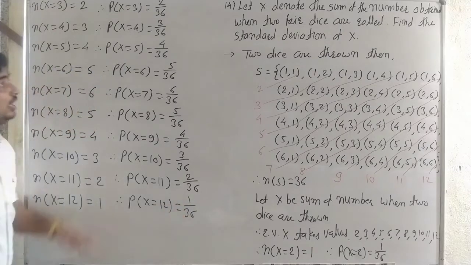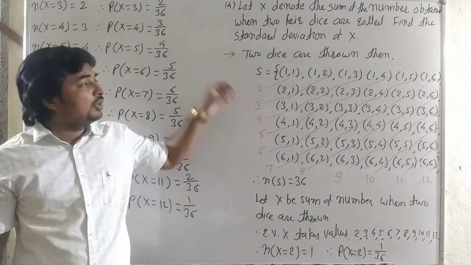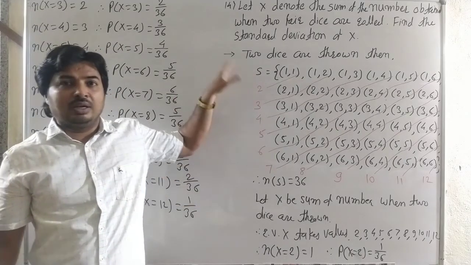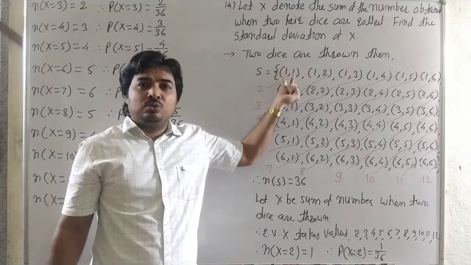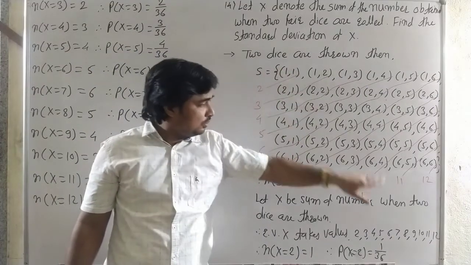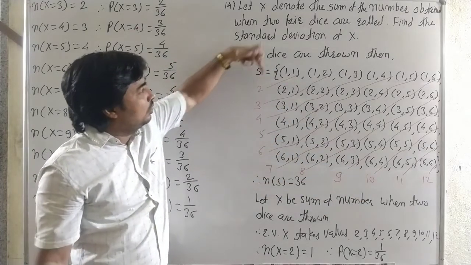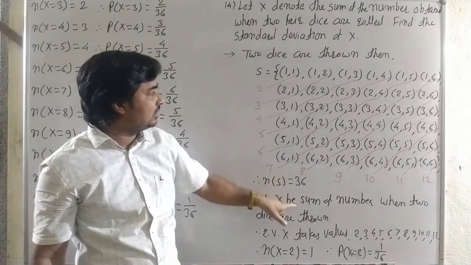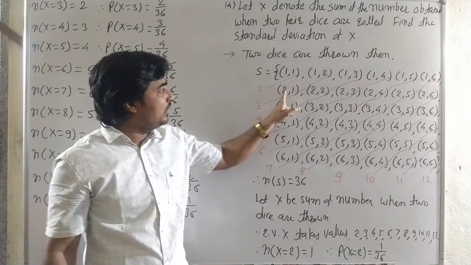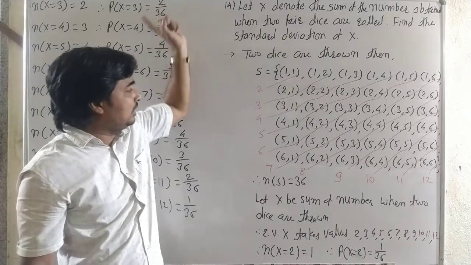Now see carefully. It is the probability distribution of the sum of the numbers when two dice are thrown. The possible sums are 2, 3, 4, 5 up to 12. The sum 2 occurs 1 time out of 36, therefore the probability is 1 by 36. Sum 3 occurs 2 times out of 36, so it is 2 by 36.